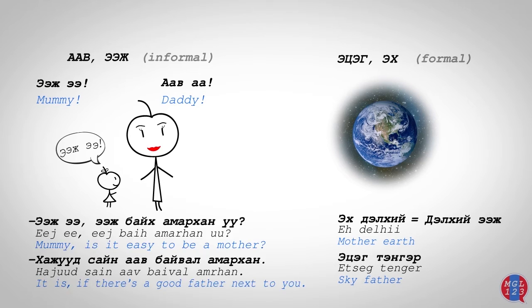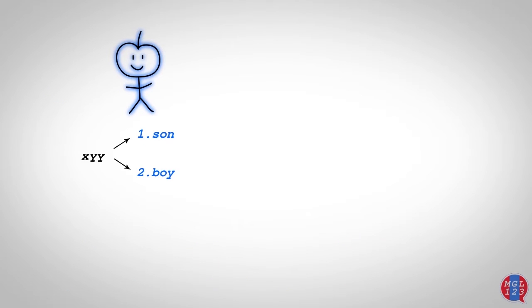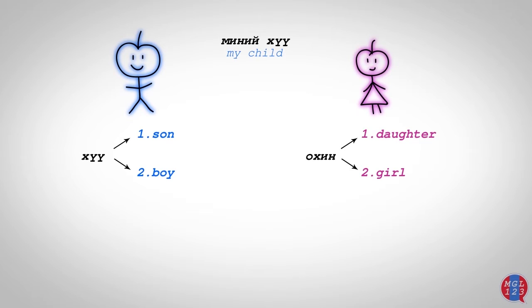Хүү can mean both son or boy. Sometimes миний хүү can mean my child, so it doesn't specify the gender. Охин can mean both daughter or girl. I apologize for the mistake I made in the PDF file where I mistyped a word as son, boy. The correct word is child, so please correct it, or you can download the correct version of this PDF file from the description of this video.